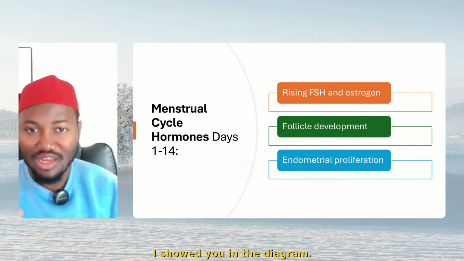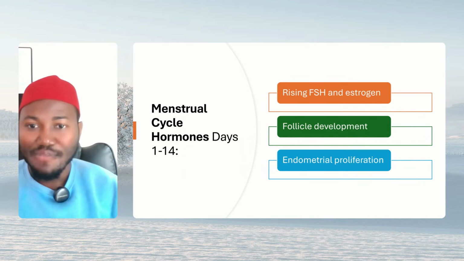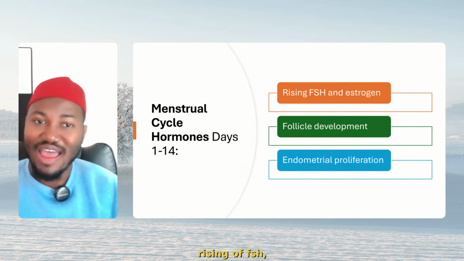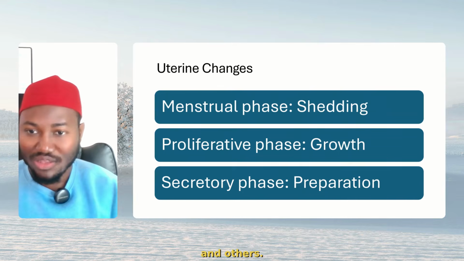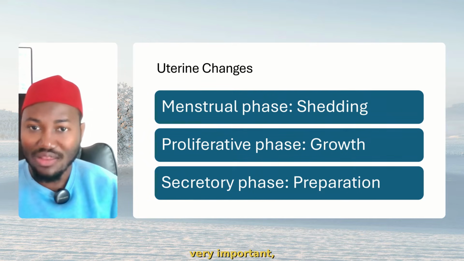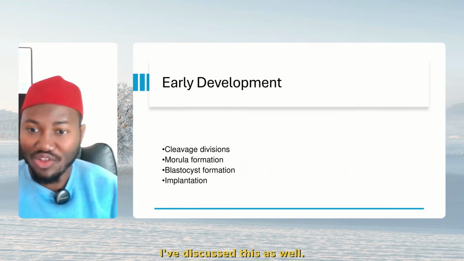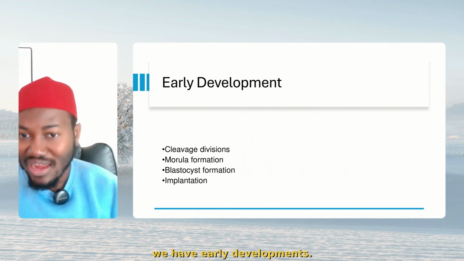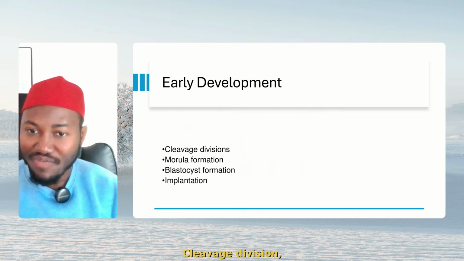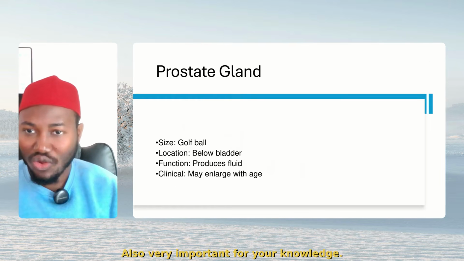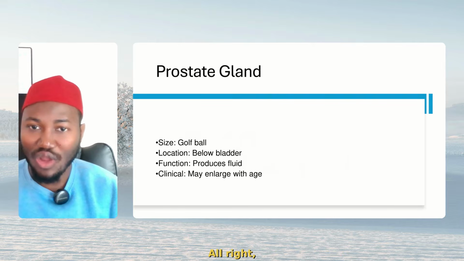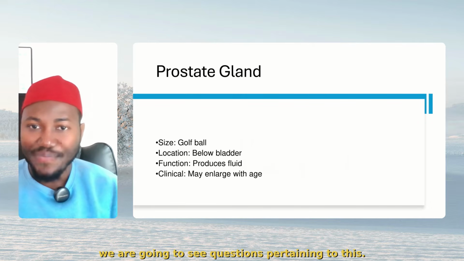We discussed this, I showed you in the diagram. All right? Now, menstrual period: rising of FSH, follicle development, endometrial proliferation, and others. All right? Also very, very important. We have the uterine changes. I've discussed this as well. We have early developments: cleavage division, morula formation, blastocyst formation, and implantation. Also very important for your knowledge. All right? Now, we are going to see questions pertaining to this.